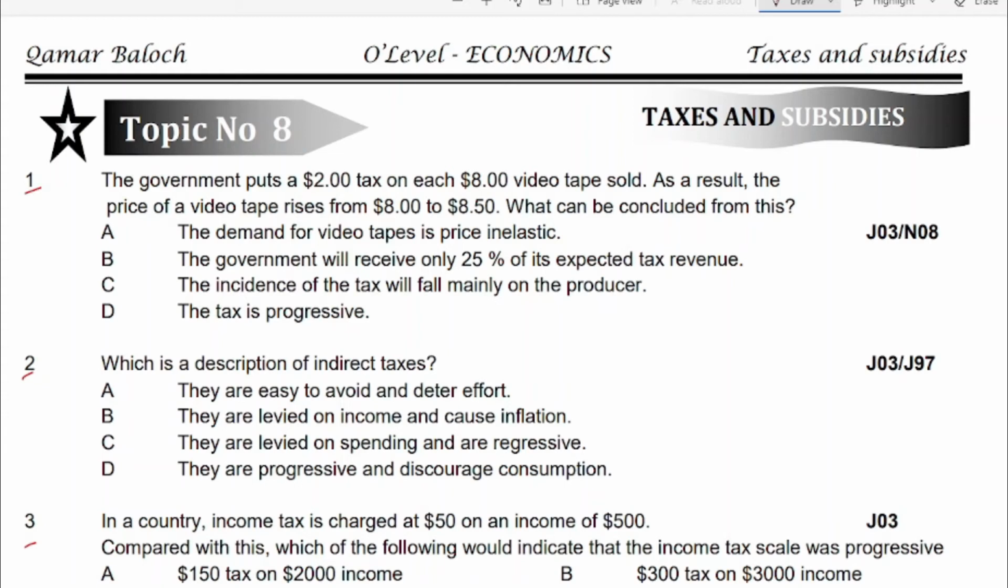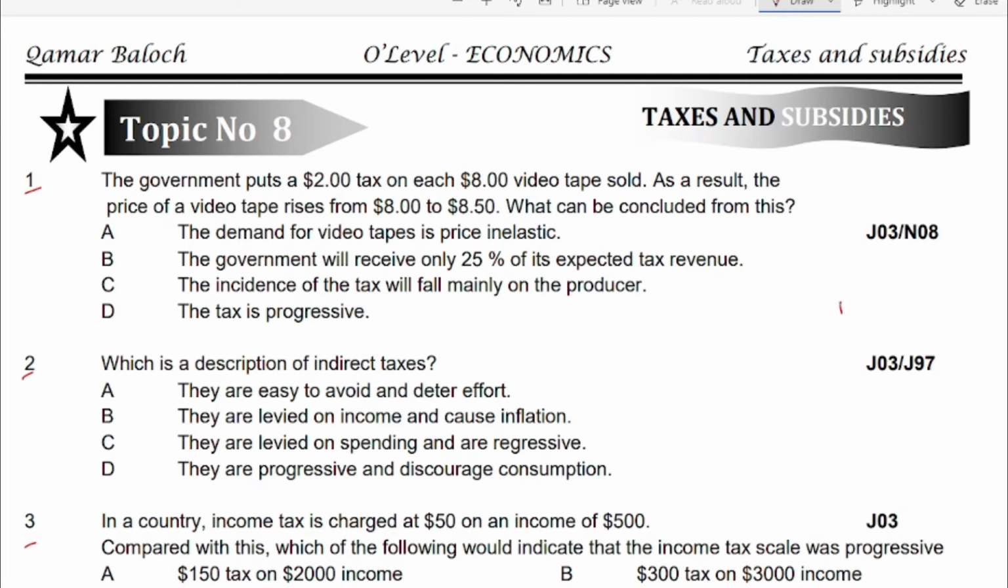Okay, so this is the topic of taxes and subsidies. Taxes are divided into mainly two categories. One is direct tax, which is imposed on income, property and profit of the business, and indirect tax is imposed on prices of goods and services. And now moving to the questions, and taxes can be progressive, regressive as well as proportional.